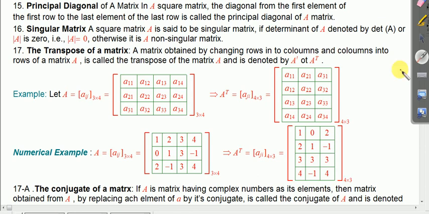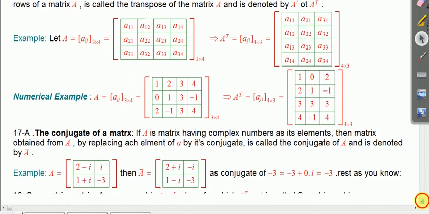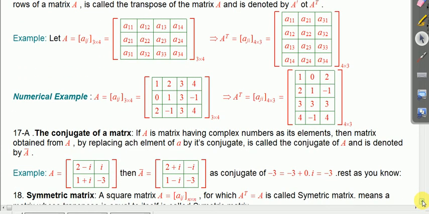Okay, all right. Let us proceed on. The conjugate matrix. The word conjugate is generally used in the case of complex numbers. In a similar fashion, if you have a matrix which has complex numbers, then take the conjugate of each complex number. The new matrix formed will be called the conjugate matrix.